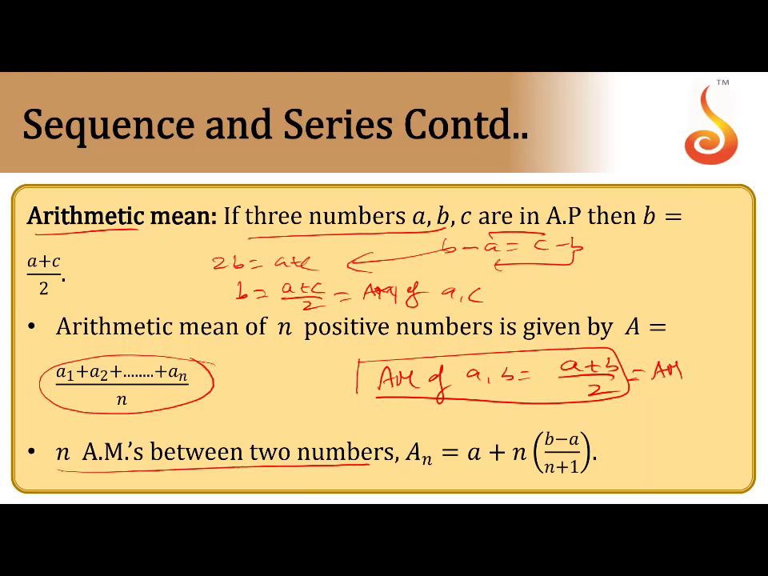Next, n AMs between two numbers. The nth AM is called An. Because you have to insert n AMs between two numbers A and B, the nth AM is A plus n into (B minus A) by (n plus 1). I will explain this one a little.